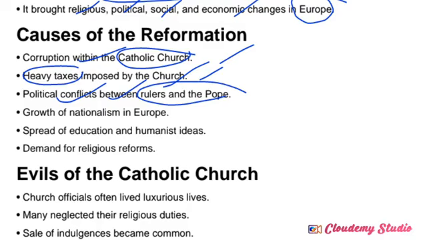Another one is growth of nationalism in Europe. The nationalism concept, the patriotism concept. Earlier, they treated the Catholic Church as one of the superior authorities all over the European region. But when these Renaissance and Reformation changes started to occur in society, the nationalism concept started to grow. Nationalism means nothing but patriotism. They considered their nation superior to the others, correct? So they started to neglect the church authorities.